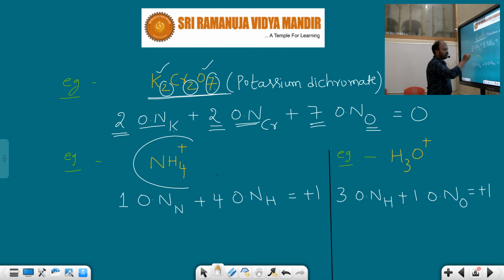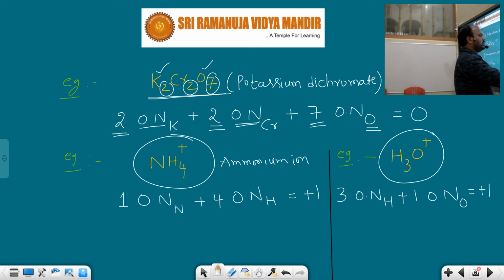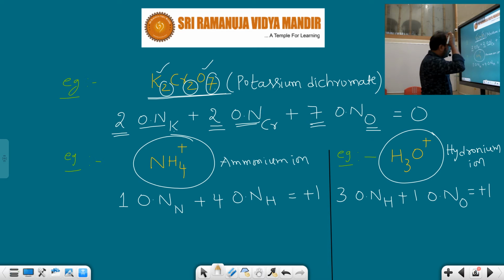Suppose I take cations. Here I have given 2 examples, ammonium ion and hydronium ion. NH4 plus, the name is ammonium ion. How do we apply the first rule? In the ammonium ion, how many nitrogens are there here?